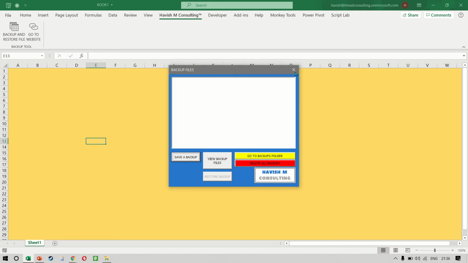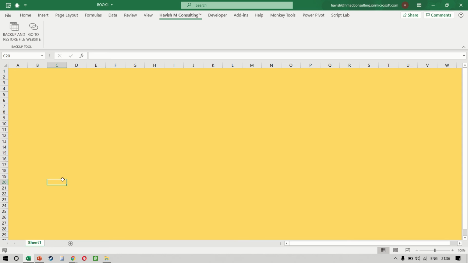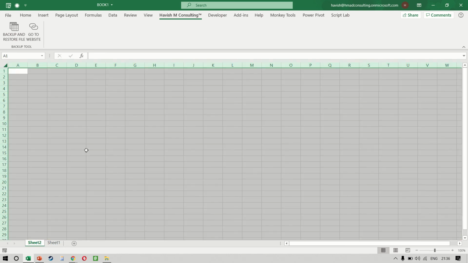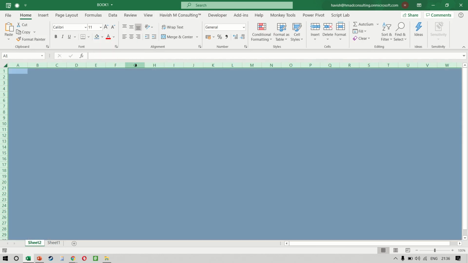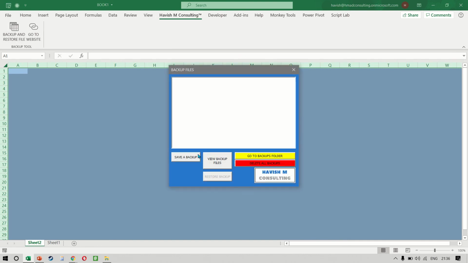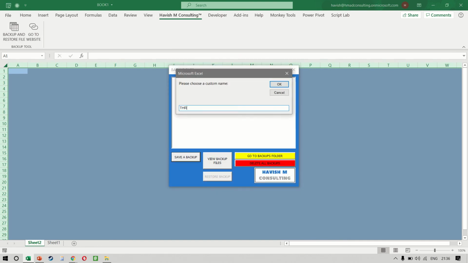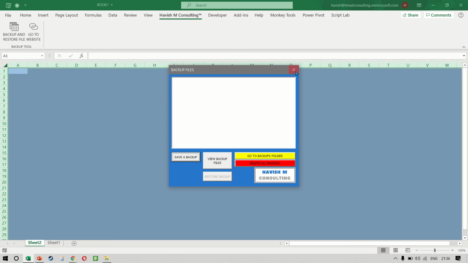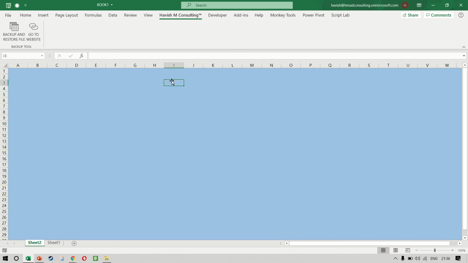And finally, I want to save a third backup, which is when we add another sheet. I'm changing this to blue, and we click on Havisham Consulting, backup and restore, and save a backup as 3. Excellent. Now imagine that after doing some operations, you feel that you want to go back to the first snapshot that you had saved before you had made all these changes.